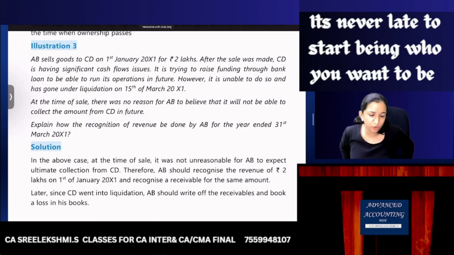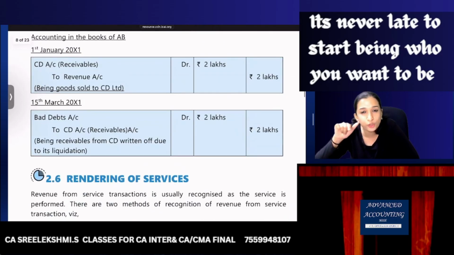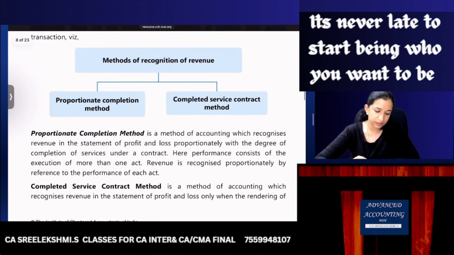However, it is unable to do so and has gone for liquidation. So on 15th March, subsequently, there is an uncertainty arising. Then you write off it as bad debts. So here what will be the journal entry? CD to sales. Then bad debts to CD. Okay.